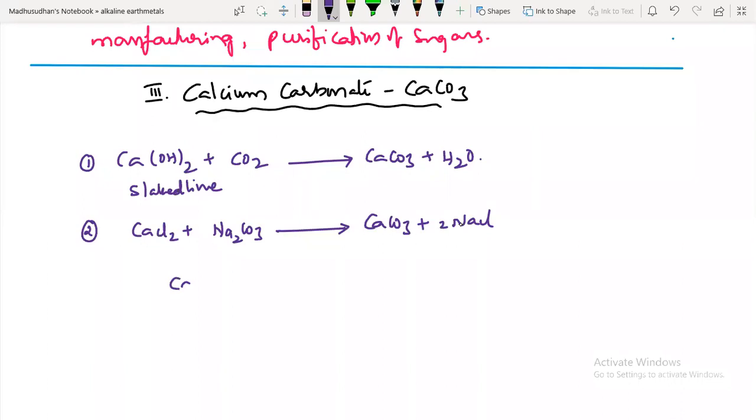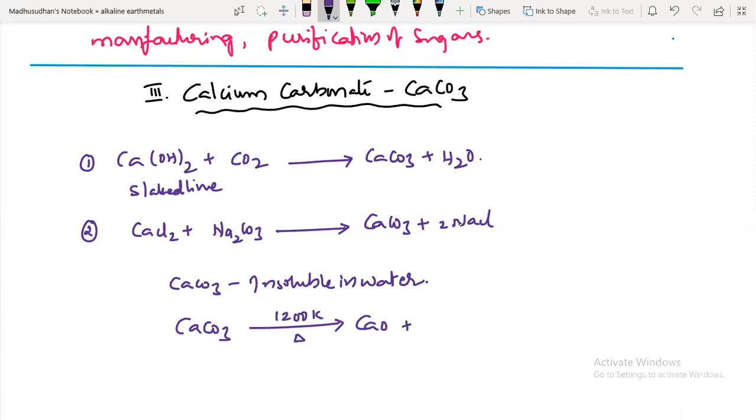This calcium carbonate is almost insoluble in water. Its properties: calcium carbonate is almost insoluble in water. It's a very strong substance. On heating, it will undergo decomposition, and does not react with water directly. At 1200 Kelvin, it decomposes, this is a decomposition reaction. It forms calcium oxide and carbon dioxide gas with effervescence.